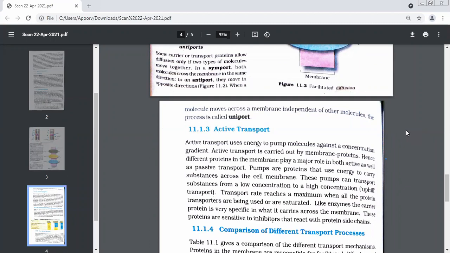This kind of transport is also done with the help of proteins on the membrane. There are certain proteins present on the membrane, and they will be involved. These are also different proteins present in the membrane. They play a role in both active transport and passive transport. Same proteins, beta.